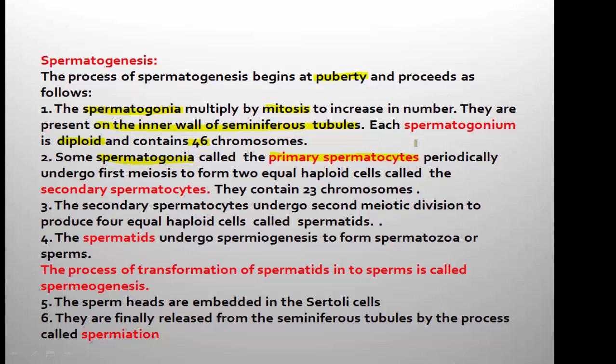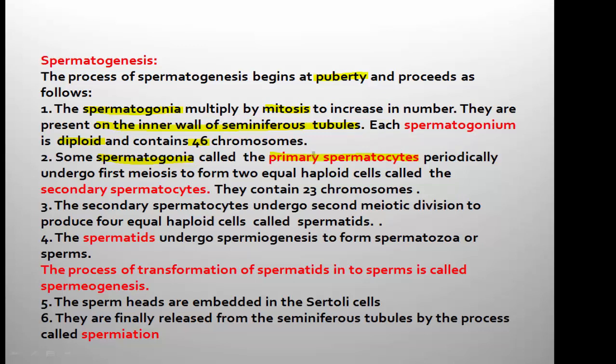Only one will enter into the next process and the remaining are stored in the seminiferous tubule so as to continue the process. And the spermatogonium which is continuing the spermatogenesis is called the primary spermatocyte. See here, the primary spermatocyte is nothing but the spermatogonium. That means it is also having 46 chromosomes.